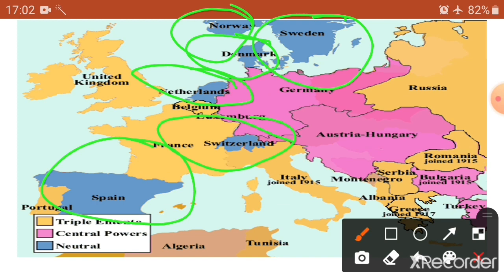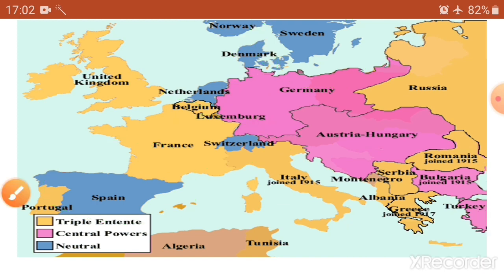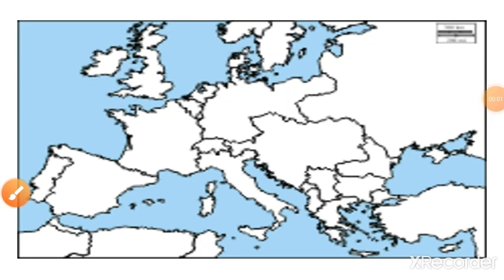Okay, now let's do the plotting of this map. So learn to locate. I'm not going to locate for you all the Central Power and Allied power. I'll take one state from each of the powers. Children, right now I'm going to show you how to locate in your map activity book. So don't get confused. This semester 1 is online, so there you don't have to locate. Just we will see how to locate different places on your map book. So we will start with the Central Power.